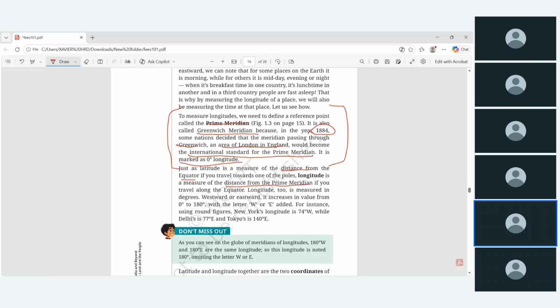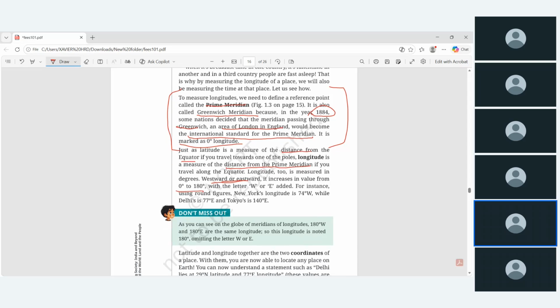Okay, so if you travel along the equator, longitude too is measured in degrees, westward or eastward, as we saw. It increases its value from 0 to 180 degrees. Why do we take 180 degrees? Because it divides the entire globe into two halves from top to bottom. The entire 360 is divided into 180 east side and 180 west side. That is why 180 degrees west and 180 east are mentioned.